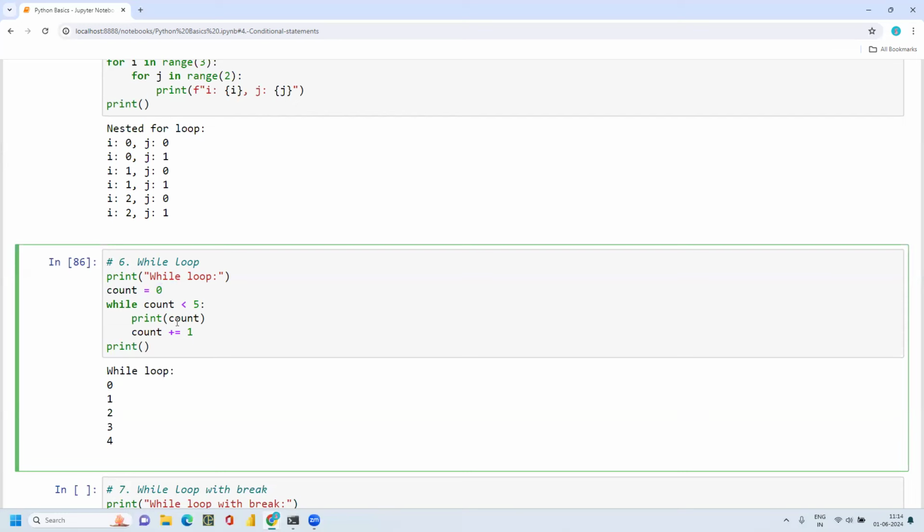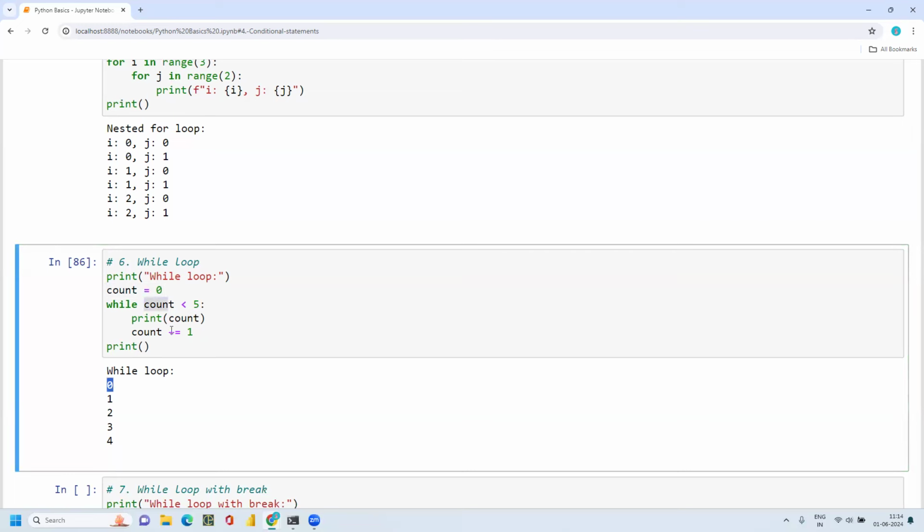Because I'm printing count, the loop starts with 0, then it goes to this condition, because I'm using an increment operator, count plus equal to 1. Initially I started the loop with 0, it satisfied count less than 5, and then it printed 0.